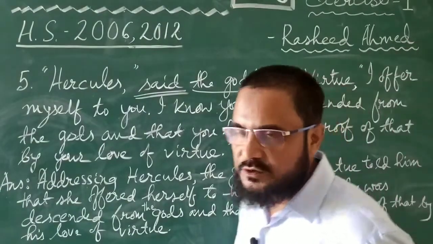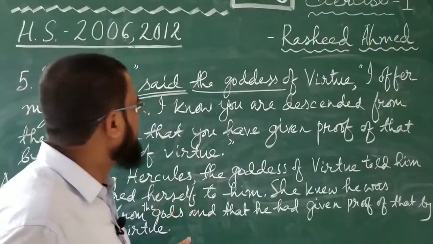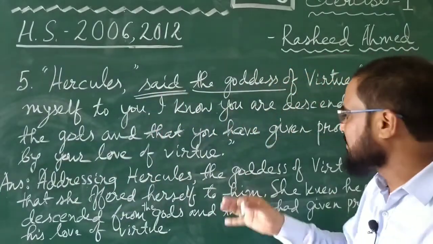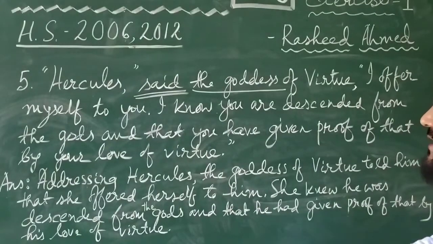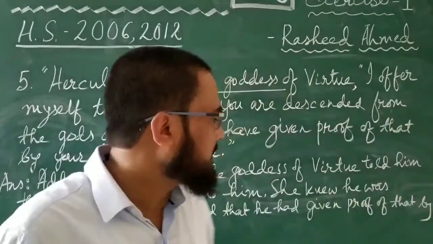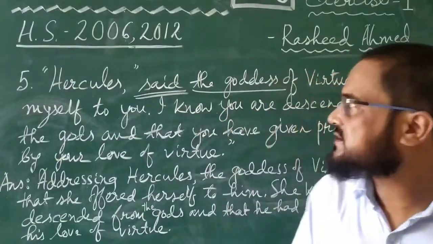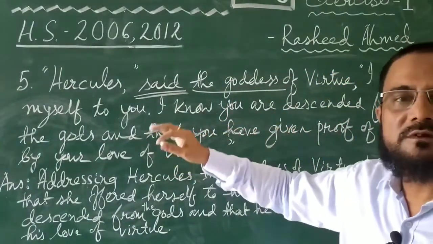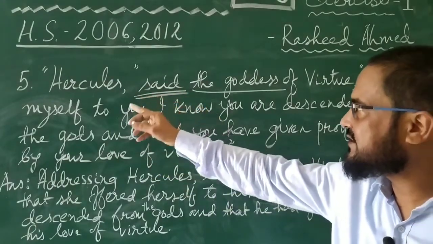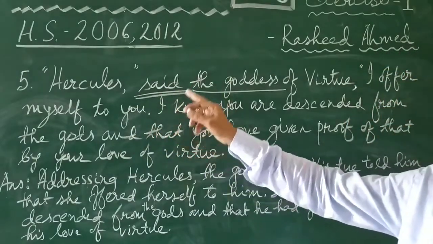Hercules said, the goddess of virtue, I offer myself to you. I know you are descended from the gods and that you have given proof of that by your love of virtue. Addressing Hercules, the goddess of virtue told him that she offered herself to him. She knew he was descended from the gods and that he had given proof of that by his love of virtue. This was the first question that came in 2004 and again came in 2012. The next question that we will find will be serial number 6. That also came in 2006 and again in 2012, and that one is the next one.